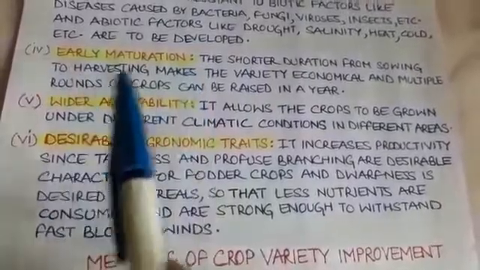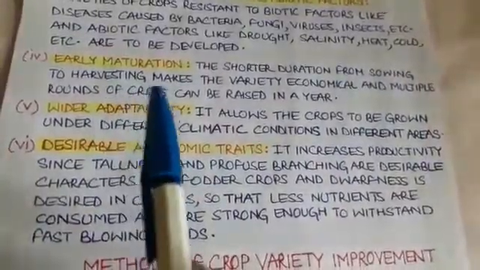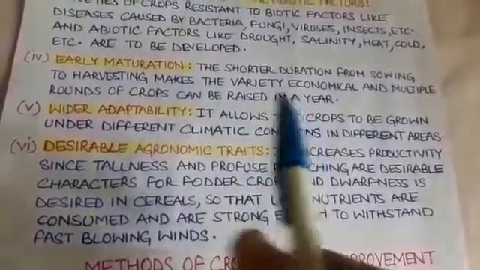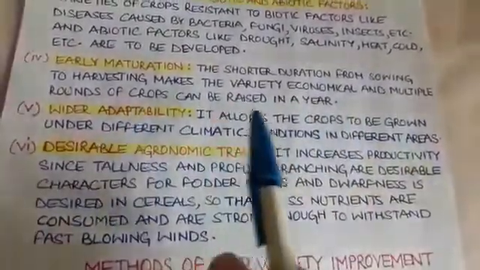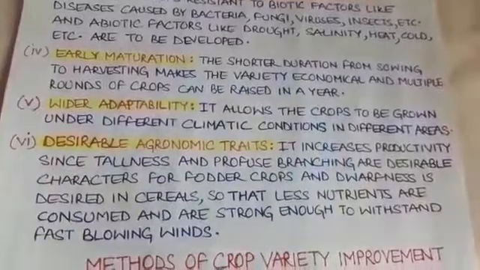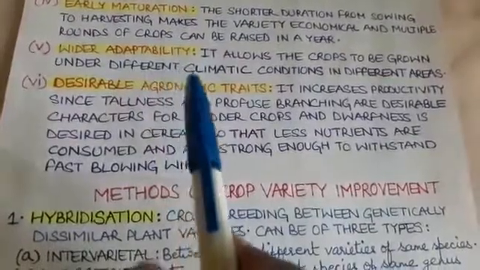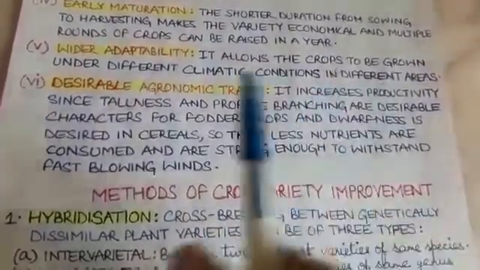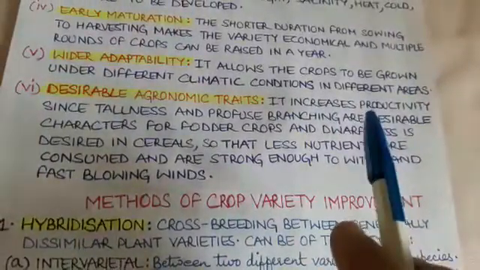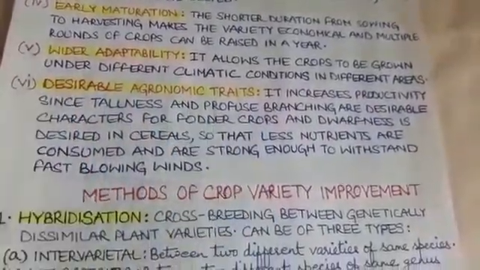The fourth objective is early maturation. Early maturation means shorter duration from sowing to harvesting. It means a particular crop should take less time for getting mature to be harvested. This is very economical for the farmers as they can grow more rounds of crops in a particular year. The fifth objective is wider adaptability. Wider adaptability means a crop should have such a quality that it can be grown under different climatic conditions in different areas.